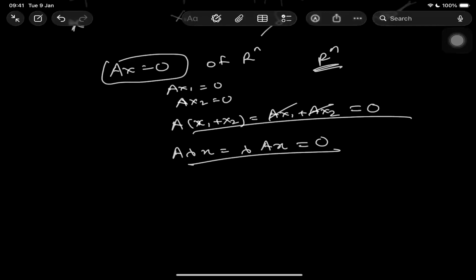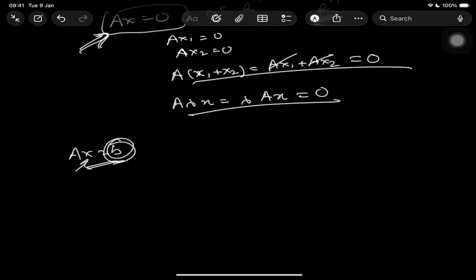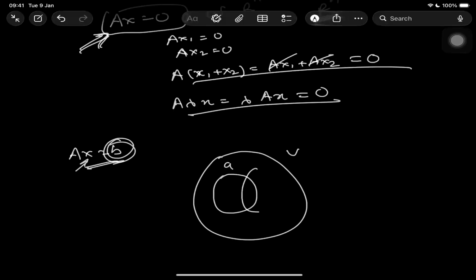Then the next point is that for any equation Ax equals b, the solution set is non-homogeneous. What is meant by non-homogeneous? A homogeneous solution is when we get Ax equals 0, right? But definitely it will be non-homogeneous since we are getting a b here. Then next, the intersection of subspaces is a subspace. We have a vector space V, a subspace A, and a subspace B. Now the intersection of the two subspaces is a subspace of A, a subspace of B, and a subspace of V. And lastly,